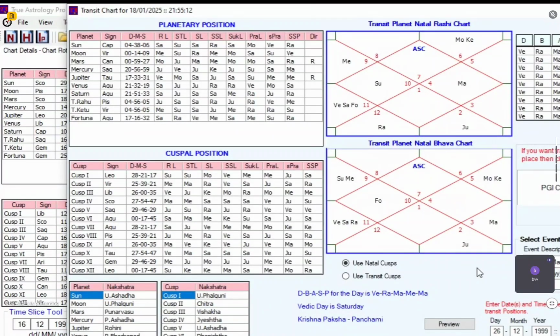But sir, here few of the cusps have given 12. Then how did the marriage take place, sir? No no, see, appearance of 6 and 12 together does not mean that marriage will not happen. It means that once the marriage happens, there can be conflicts between both the partners and it may lead to divorce.